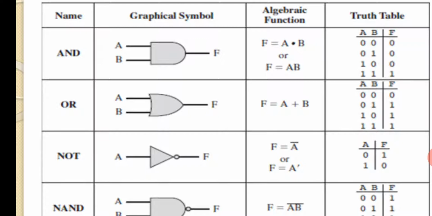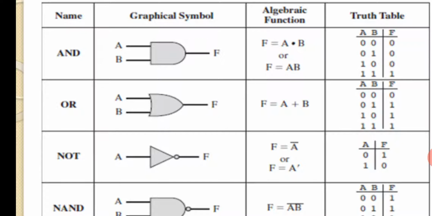You can concentrate on the truth table of the OR gate. If both the inputs are 0, the output is 0, because 0 plus 0 is 0. Now if one of the inputs is 1, definitely you are going to get the output as 1, because whether it is 1 0, 0 1 or 1 1, there is a 1, so ultimately when you add it, you are going to get 1.